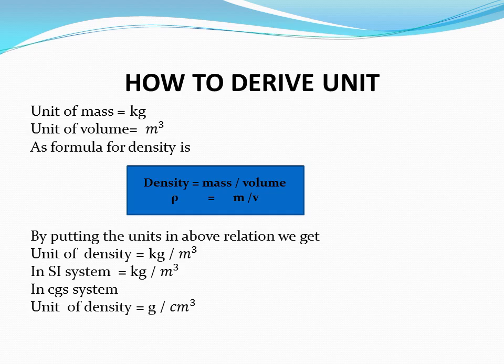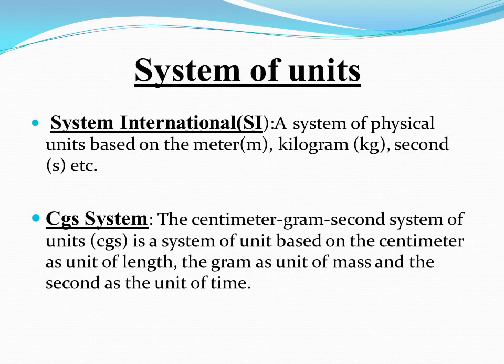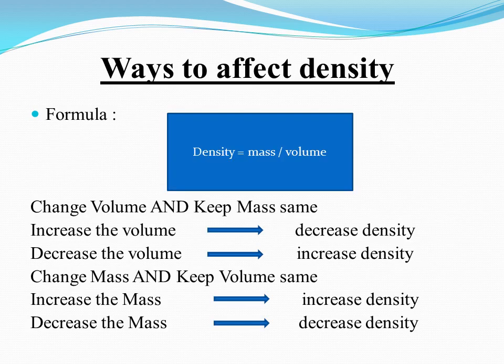But gram per centimeter cube is a unit in CGS system. The system of units which is used internationally these days is SI system. In this system, mass is measured in kilogram, length is measured in meters, and time is measured in seconds. But previously CGS system was used, in which mass is measured in grams, length is measured in centimeter, and time is measured in seconds.